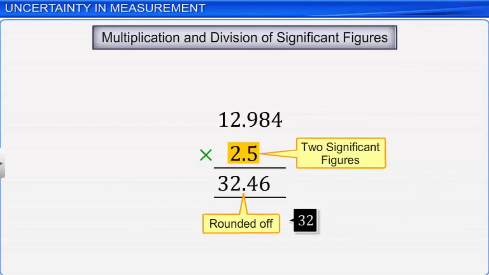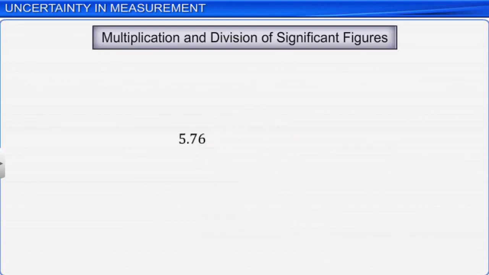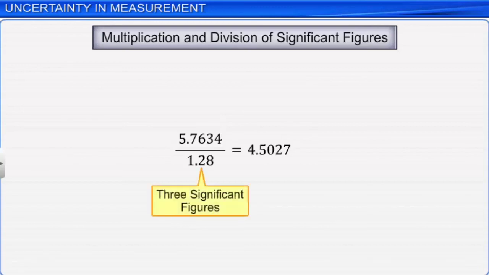Similarly, if we divide 5.7634 by 1.28, the result is 4.5027. According to the rule, the result must be reported with three significant figures. Thus, the correct answer is 4.50.